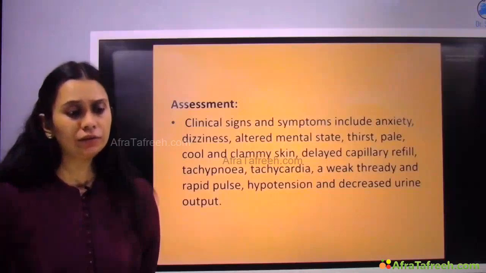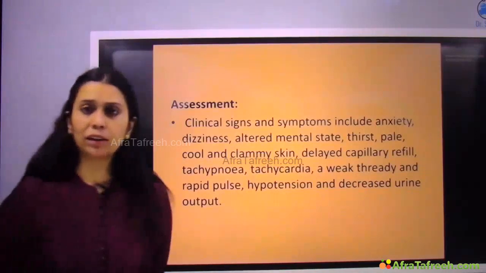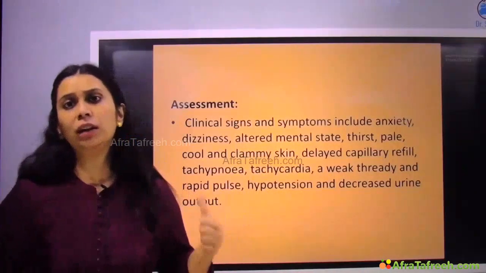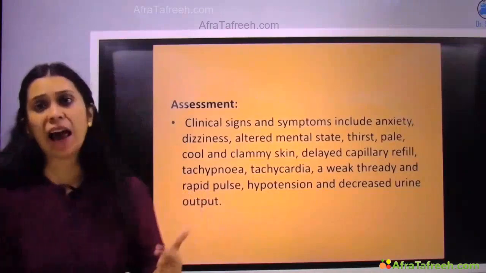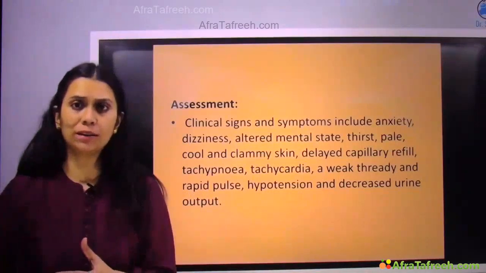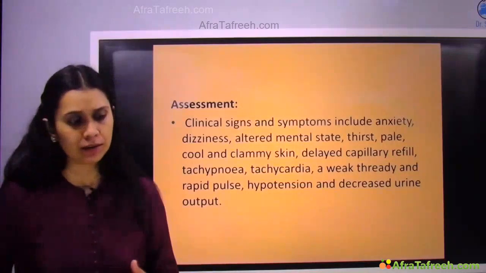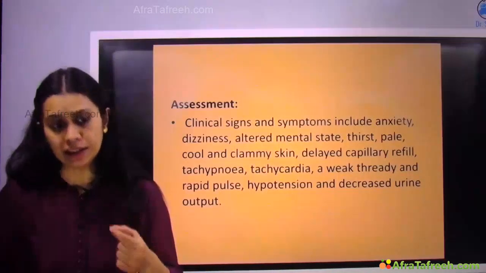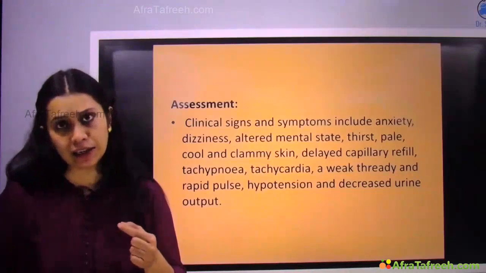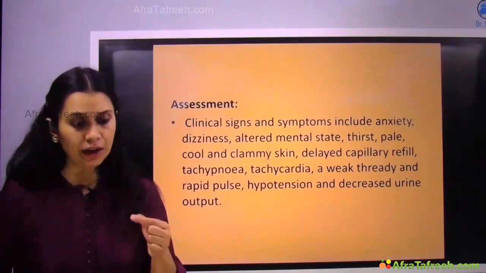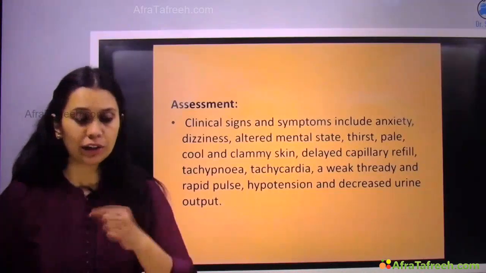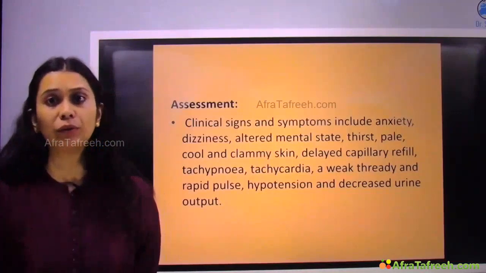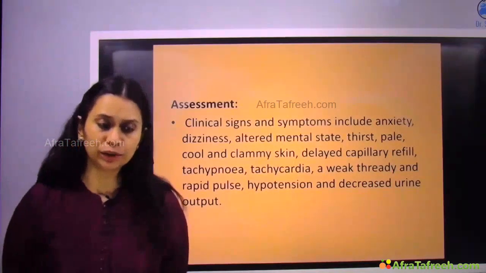All these are features of hypovolemic shock. That is, all these features are because of end organ dysfunction. So CNS dysfunction, mental status deteriorates, patient is anxious initially, later on becomes stuporous. Then hemodynamic parameters, that is patient has delayed capillary refill time, decreased blood pressure, elevated pulse pressure, decreased urinary output, a rapid thready pulse, skin is cool and clammy because of poor perfusion. So all are because of poor perfusion, right?